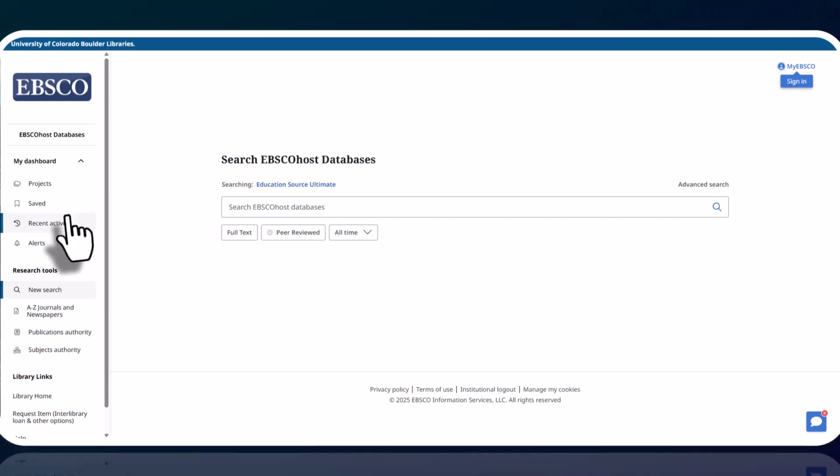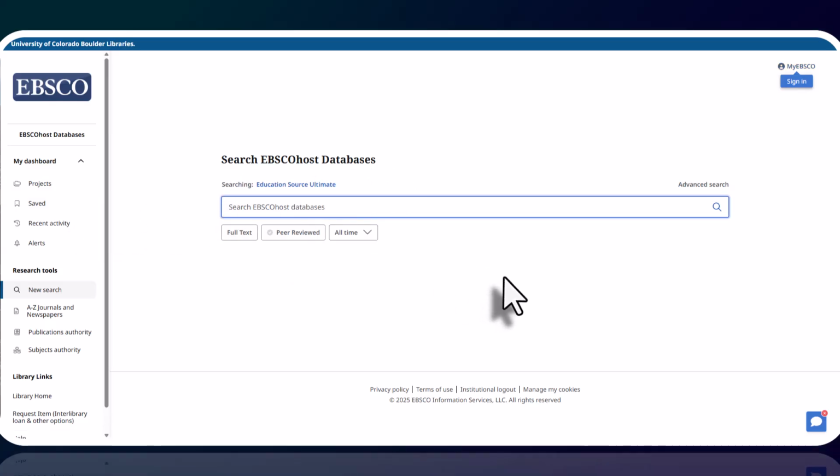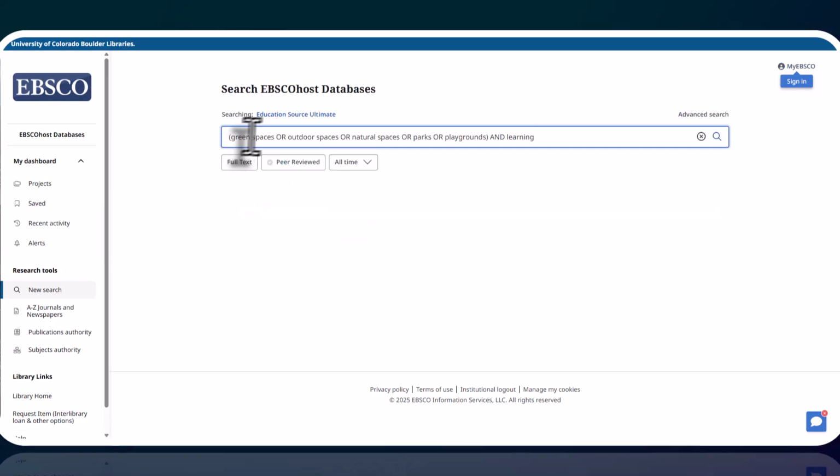For our third sample search, I'm interested in how green spaces affect student learning. There are lots of different keywords that are similar to green spaces, and so I'm going to brainstorm quite a few of them. The keywords for green spaces I've considered include outdoor spaces, natural spaces, parks, and playgrounds. So I've connected all of those keywords with an or, since the result could include any of those terms. But I do want the concept of learning to be included in all of the results. So that is connected to my search with and.